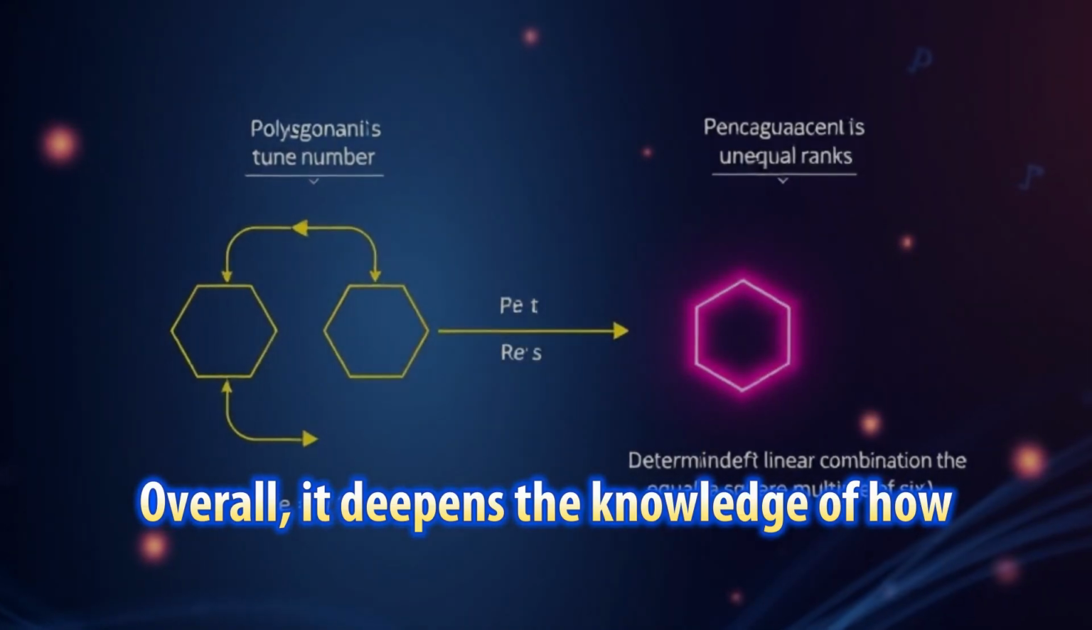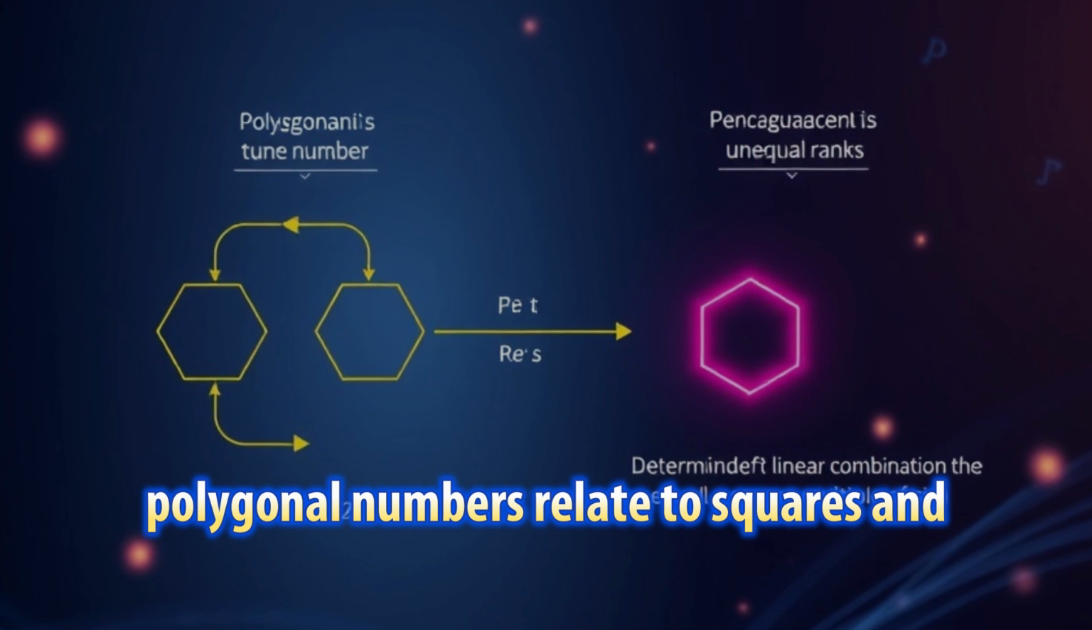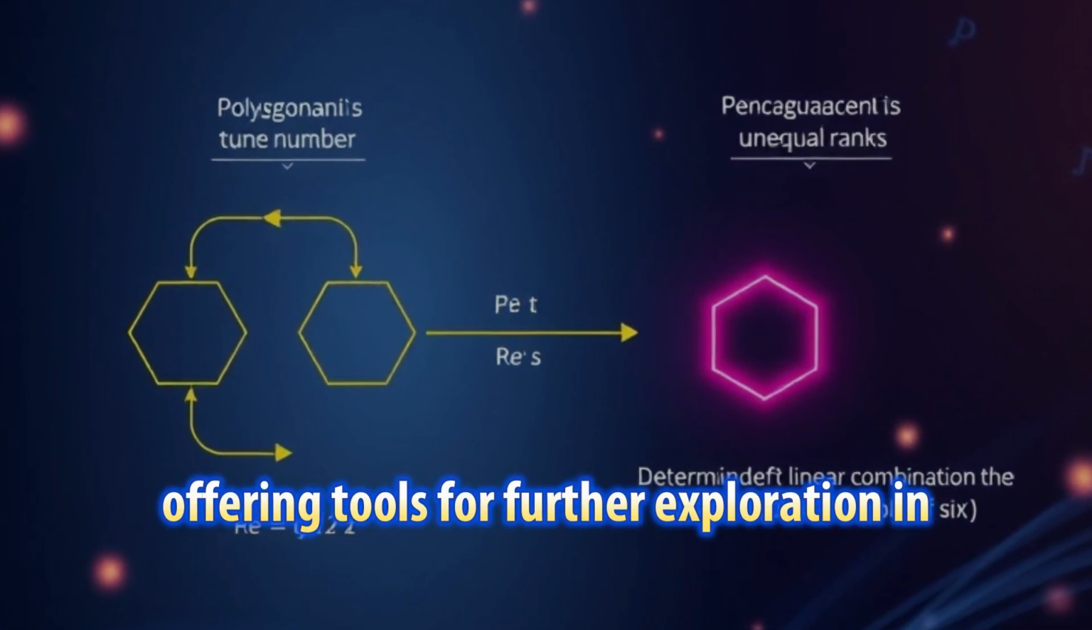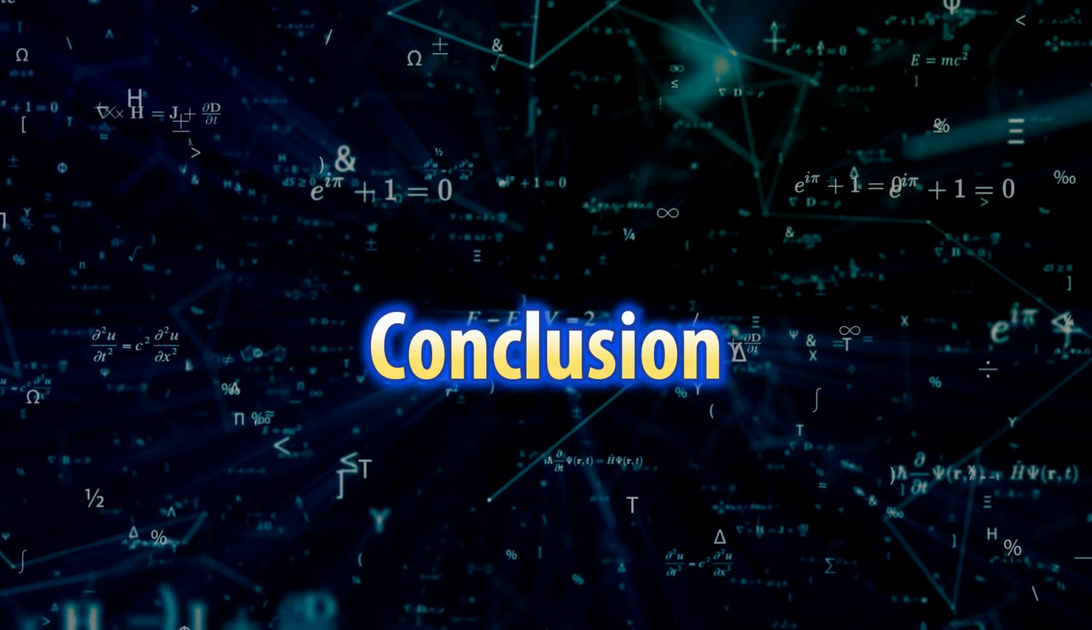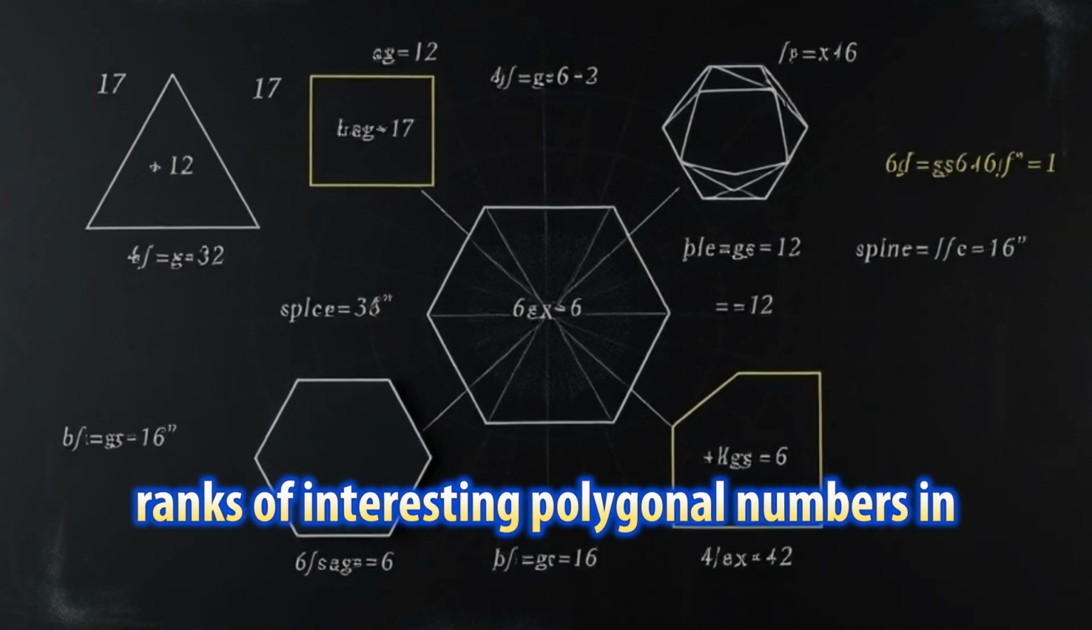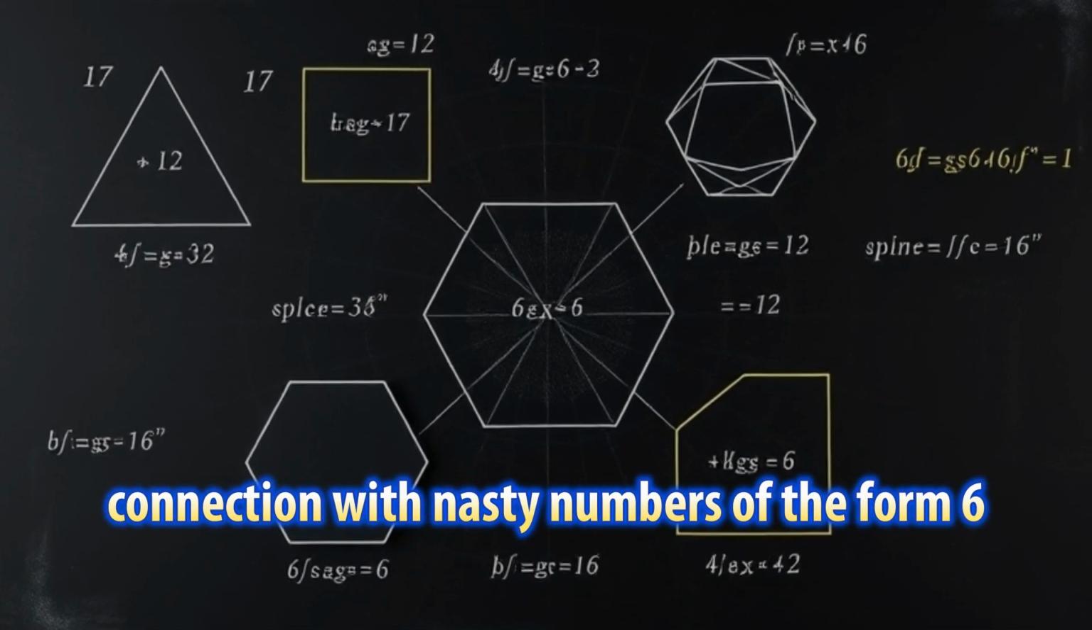Overall, it deepens the knowledge of how polygonal numbers relate to squares and multiples of 6, offering tools for further exploration in mathematics. Conclusion. In this chapter, we have presented the ranks of interesting polygonal numbers in connection with nasty